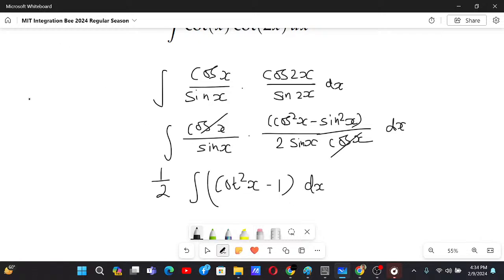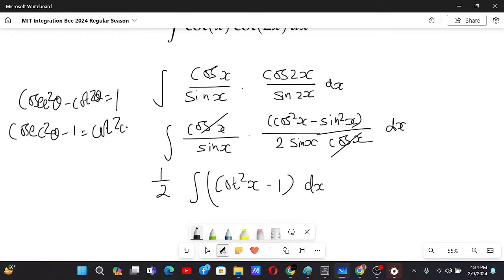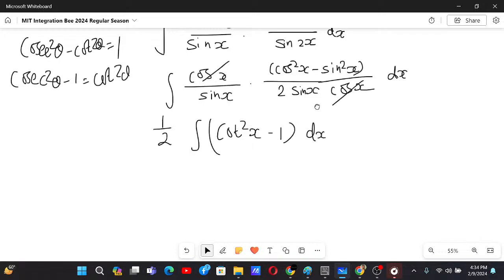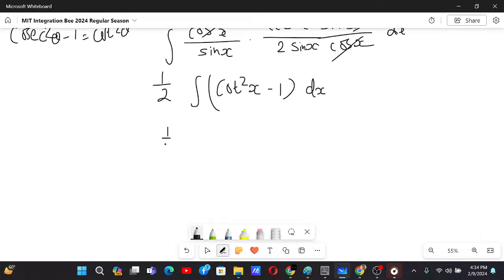Now we know that cosec square theta minus cot square theta is equal to 1. That's why we will have cosec square theta minus 1 is equal to cot square theta. So we can say that this integral is actually equal to cosec square x minus 2 dx.